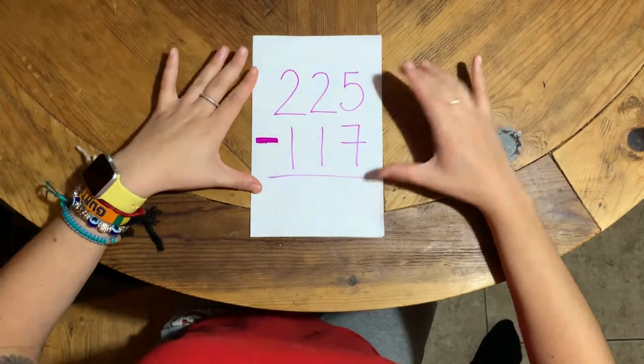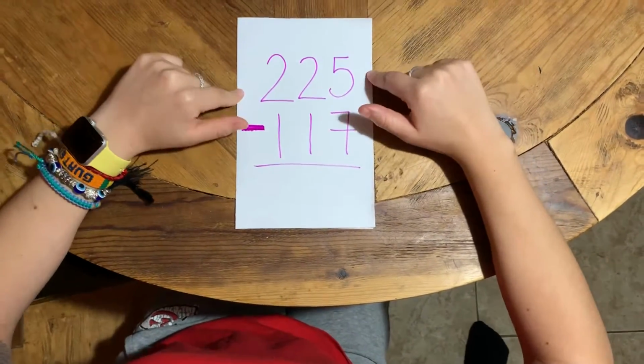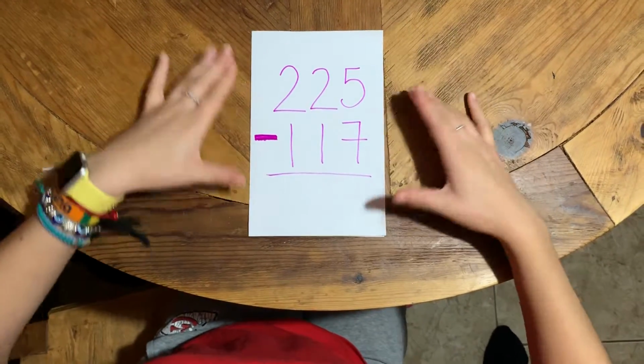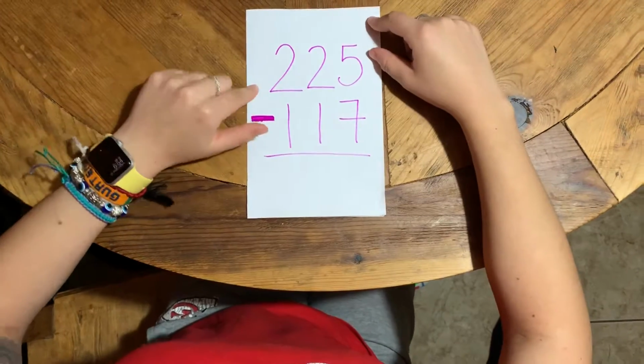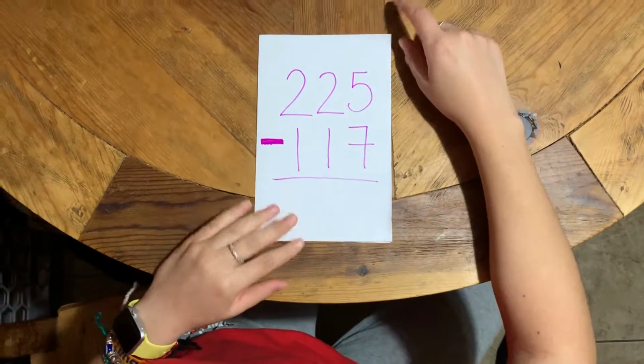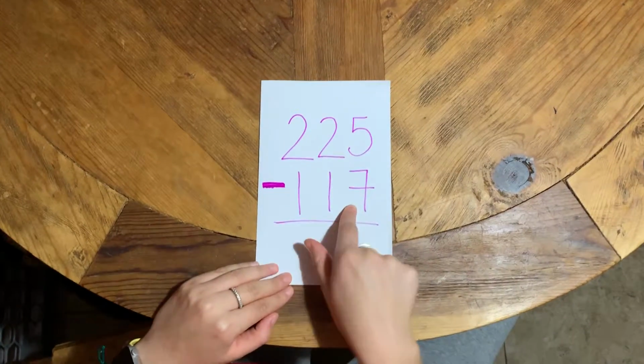Going over this problem now. If you notice, there is a minus sign, so that should indicate that this is a subtraction problem. Also, there are three numbers, so you should also be aware that this is a 3-digit problem. Now your problem states 225 minus 117.